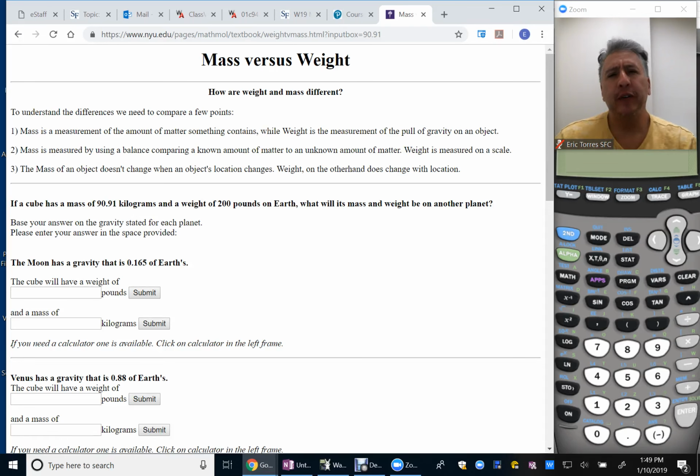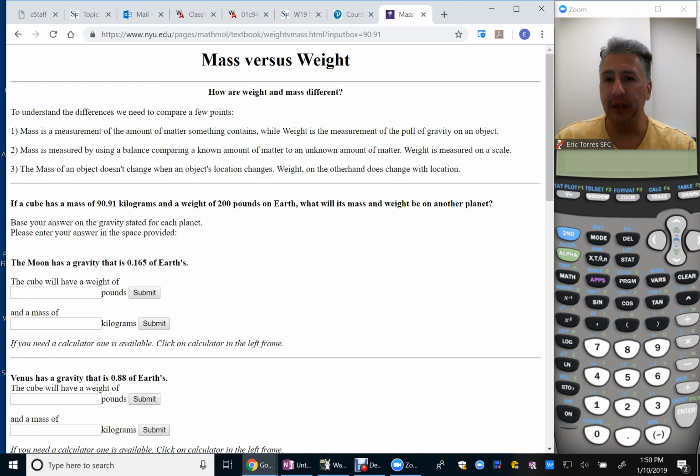For this section, it's very important to understand the difference between mass versus weight. So, how are weight and mass different? 1. Mass is a measurement of the amount of matter something contains, while weight is the measurement of the pull of gravity on an object.